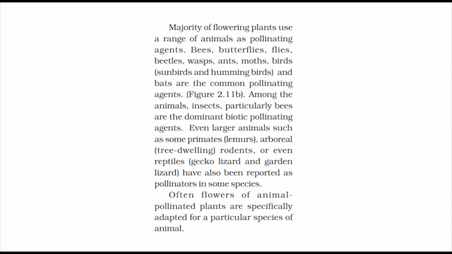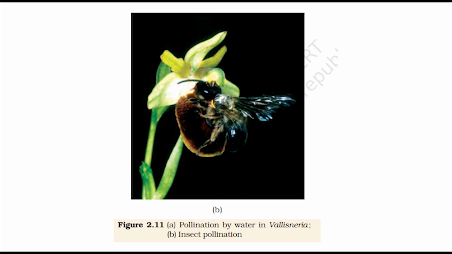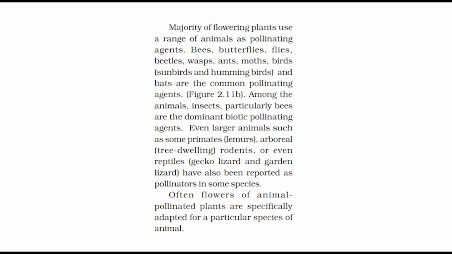Majority of flowering plants use a range of animals as pollinating agents. Bees, butterflies, flies, beetles, wasps, ants, moths, birds, sunbirds, hummingbirds and bats are the common pollinating agents, figure 2.11b. Among the animals, insects, particularly bees, are the dominant biotic pollinating agents. Even larger animals such as some primates, lemurs, arboreal (tree-dwelling) rodents, or even reptiles, gecko lizard and garden lizard, have also been reported as pollinators in some species.